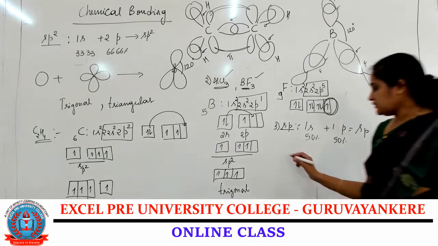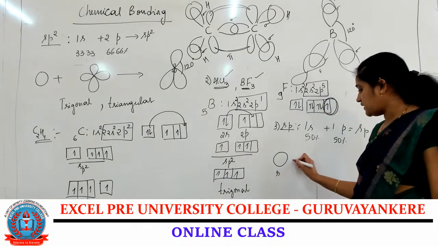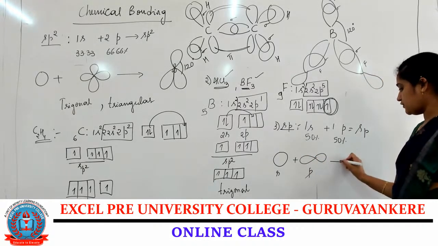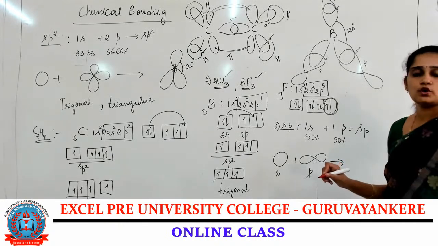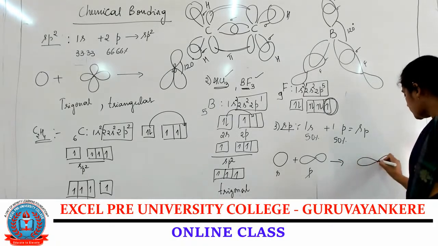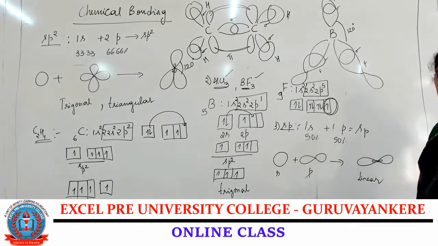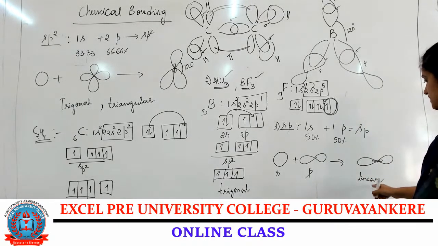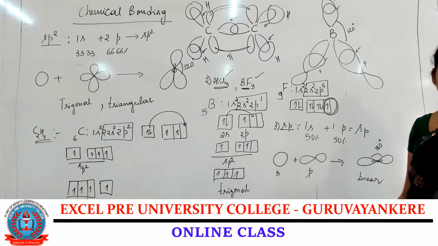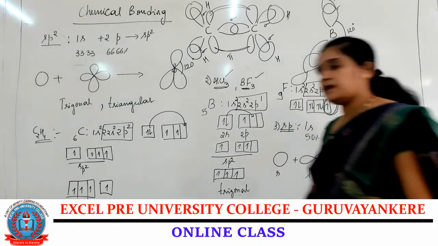Now if I write the orbital diagram, the s orbital is a spherical shape and the p orbital is a dumbbell shape. What is the geometry of the molecule? It is a linear geometry. sp hybridization forms linear geometry and the bond angle is 180 degrees. So let me take an example for sp hybridization.